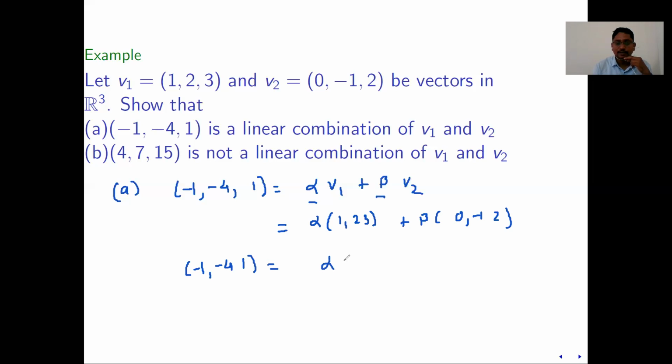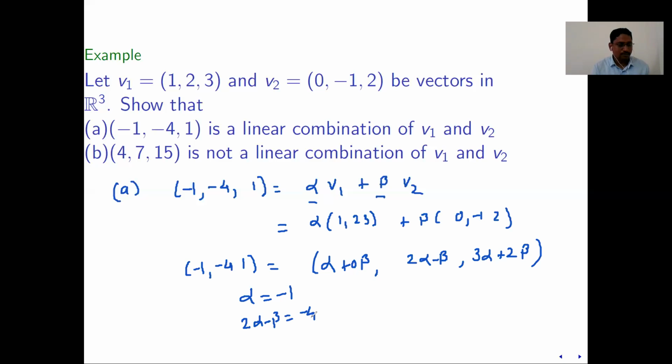This is alpha plus 0 beta, second coordinate 2 alpha minus beta, and third coordinate 3 alpha plus 2 beta. These two vectors are equal if and only if corresponding coefficients match, which means alpha is minus 1, and 2 alpha minus beta is minus 4.